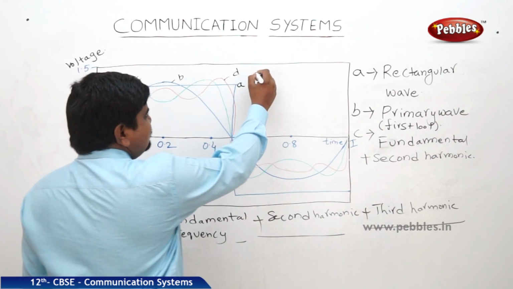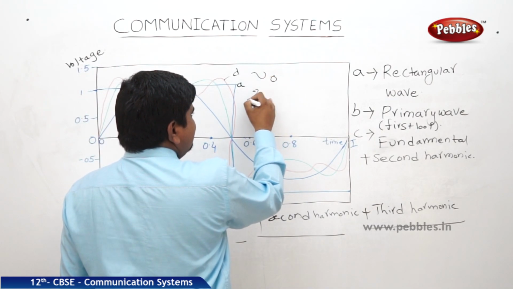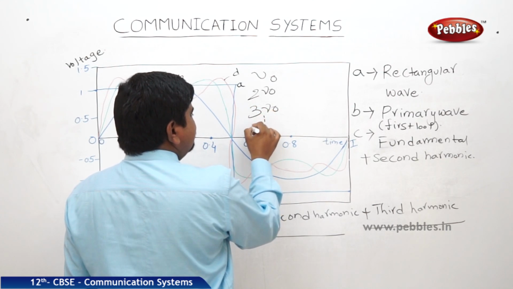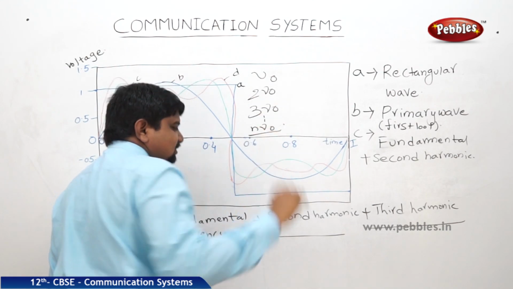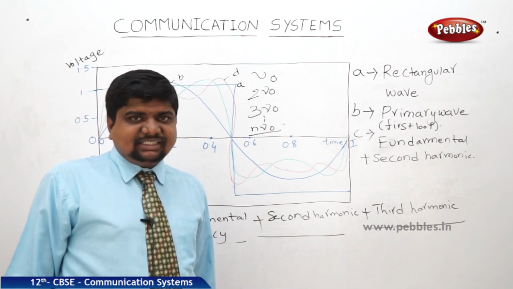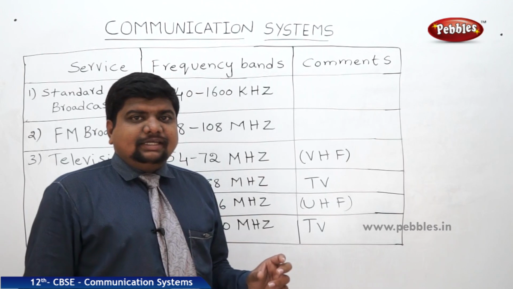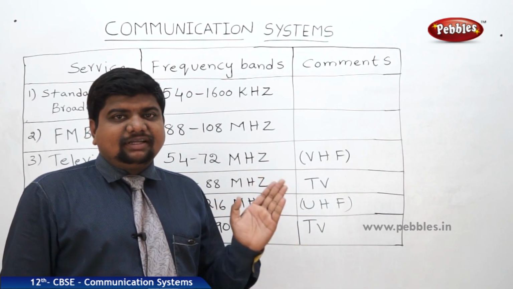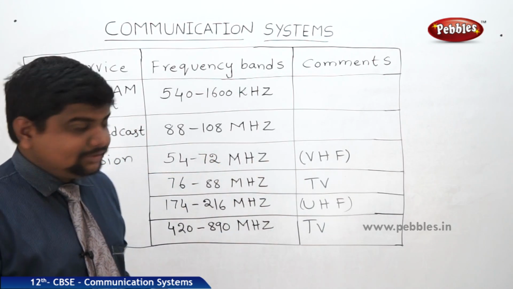The fundamental is expressed by nu naught, second harmonic 2 nu naught, third harmonic 3 nu naught, up to n nu naught. This is the wave propagation that can be done with communication systems. Now we will see the different band ranges or frequency ranges for different communication systems and setups.